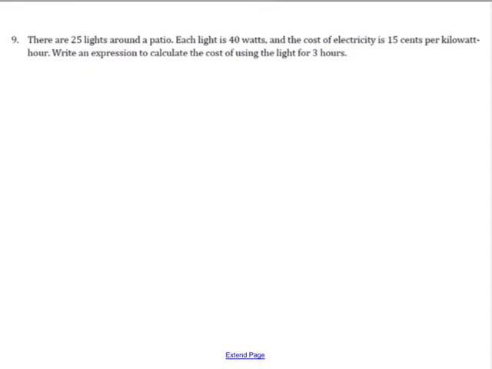Now let's take a look at some of these word problems. So there are 25 lights around the piano. So we're going to start and we have 25 lights. Each light is 40 watts, and the cost of electricity is 50 cents per kilowatt per hour. Okay, so write an expression to calculate the cost of the light. So what we're going to do is we're trying to cancel out labels so that we end up getting just the cost. We want to end up with money.